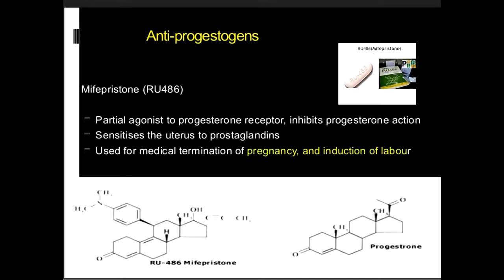Antiprogestogens include mifepristone, which has partial agonist activity to the progesterone receptor and inhibits progesterone action. Also, it causes sensitization of the uterus to prostaglandins and is used for medical termination of pregnancy and induction of labor. This is the chemical structure of mifepristone, and this is an example of a drug available for the treatment.